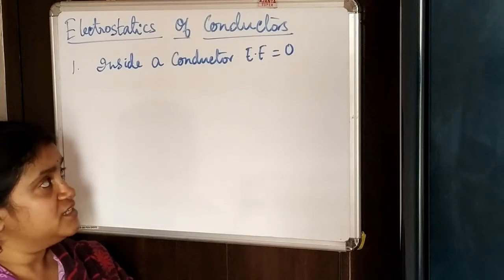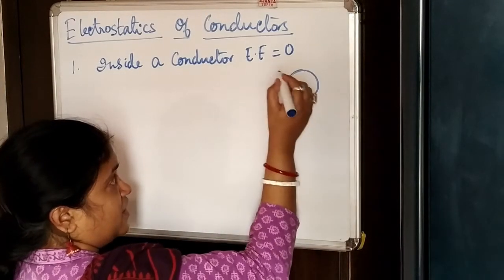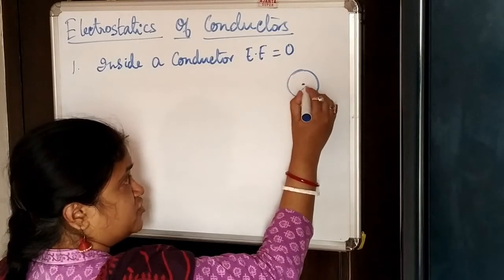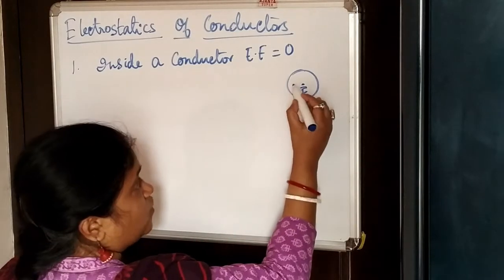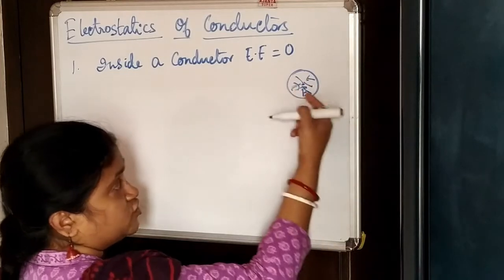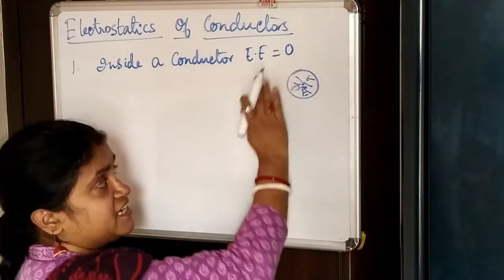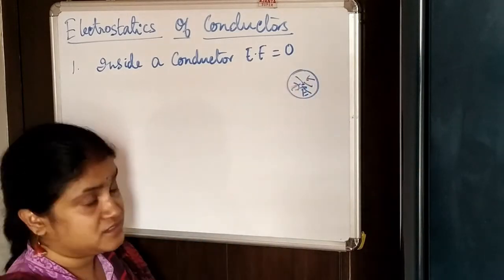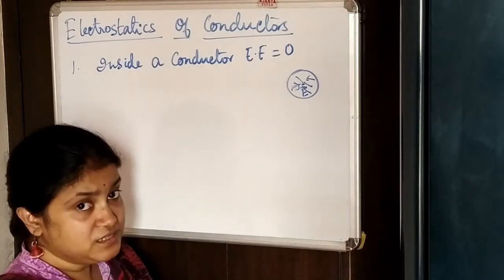Let's suppose we take any conductor, and you think that the electric field inside is not 0. If there is an electric field inside, then what happens? All the charges here would start to move under the electric field, and therefore there won't be any net balance on this conductor. So that generally doesn't happen.